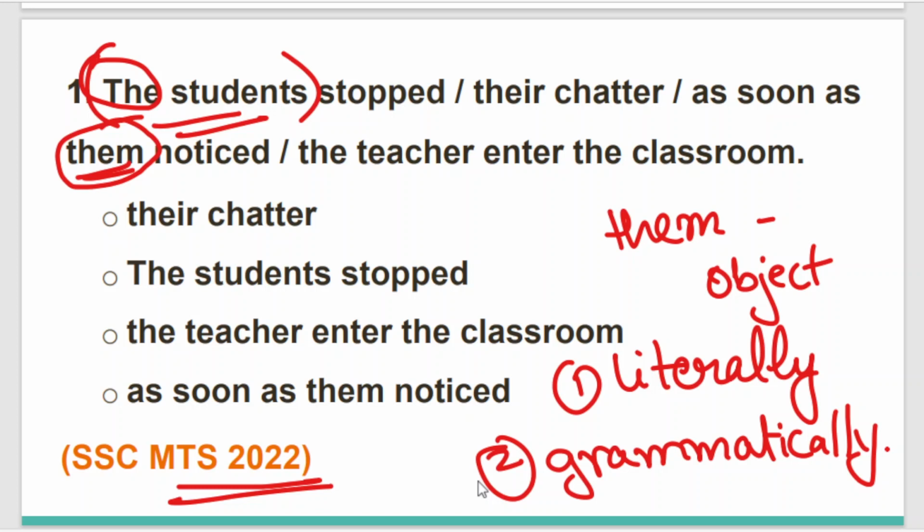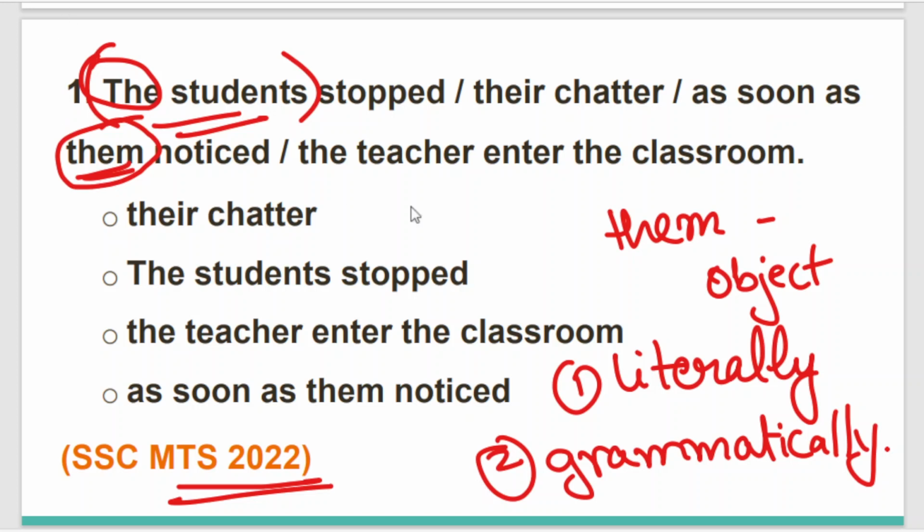Here the literal meaning might be a little correct, if not 100%, but the grammar is absolutely incorrect, because we are trying to explain that the students stopped their chattering as soon as they saw the teacher entering the classroom.